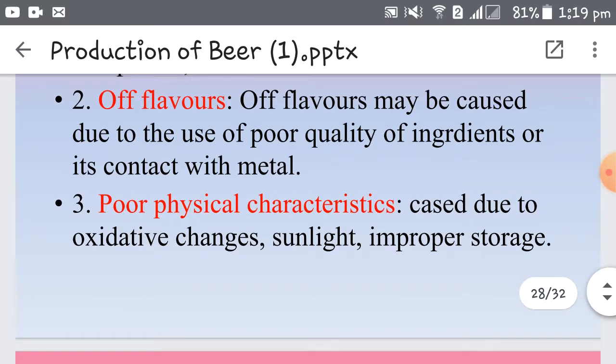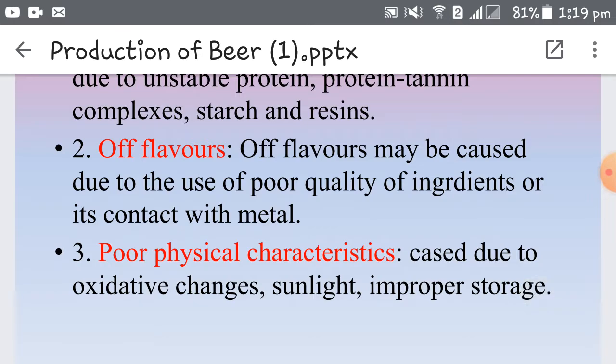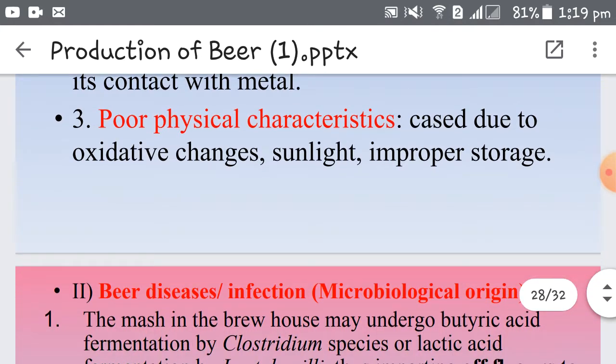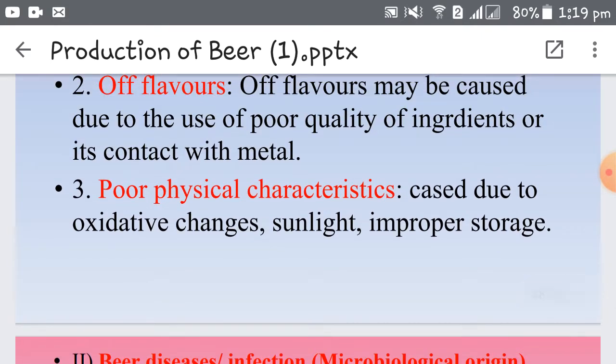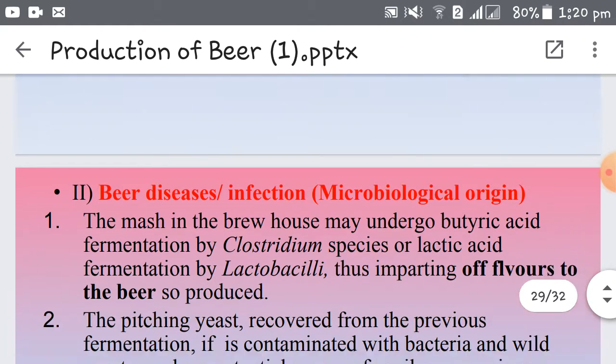Then off flavors. Off flavor may be caused because of poor quality of ingredients or contact of ingredients with metal. So we have to use good quality ingredients during the production. Then poor physical characteristics. They may be caused because of oxidative changes, improper storage, that means you are not following a cold storage condition. Oxidative changes may take place in the beer during storage, or because of sunlight. All these form poor physical characteristics in the finished product. So we have to take care that oxidative changes do not take place, and that is why antioxidants like SO2 or sulfites are added, and the product is properly stored.